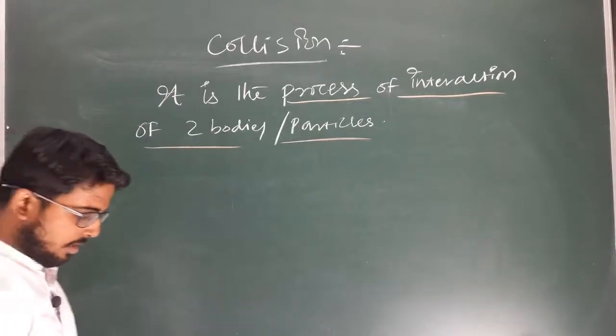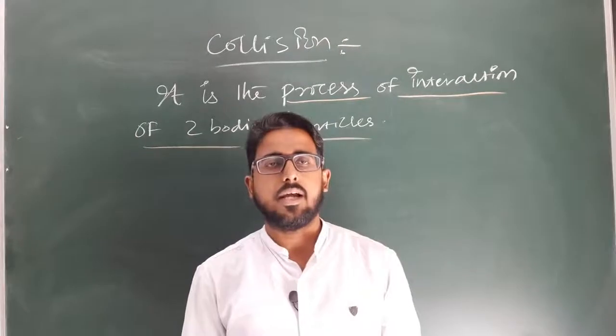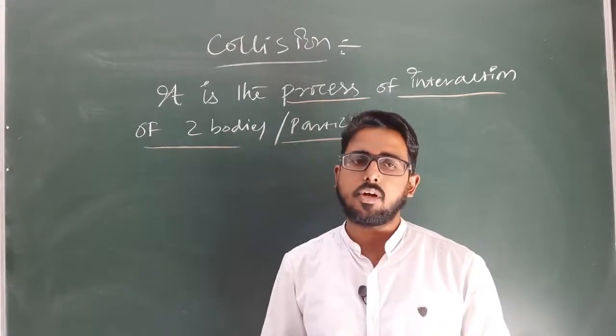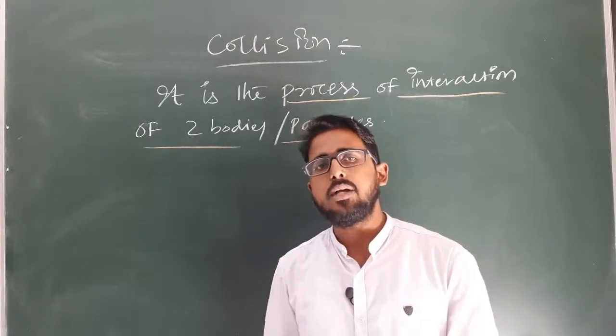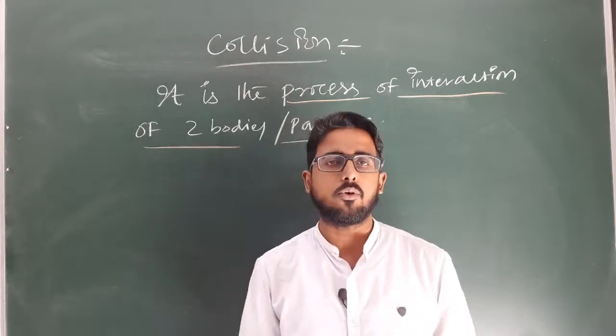Collision. Clear? So in nature, the collision can be of different types depending upon the conservation of the kinetic energy of the particles, and also it depends on the direction of motion of the particles before and after collision.